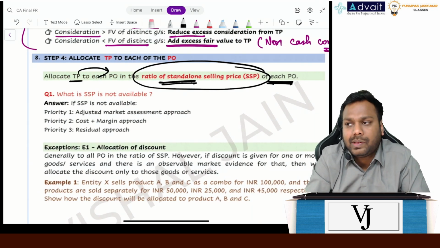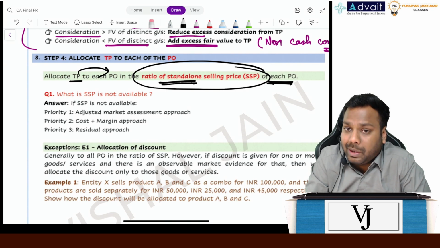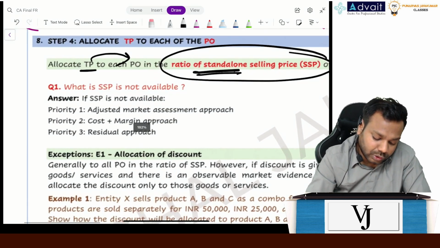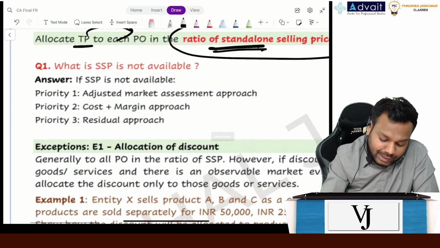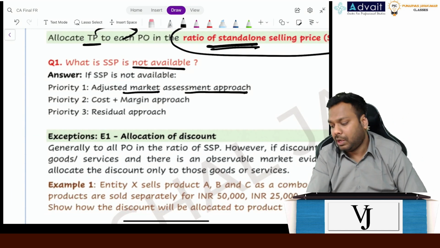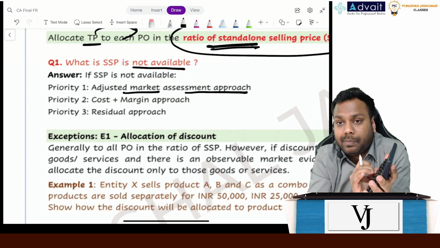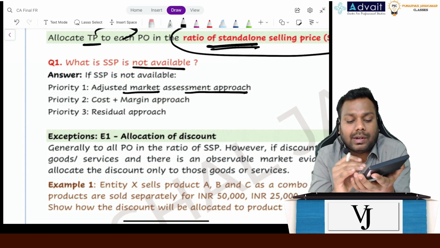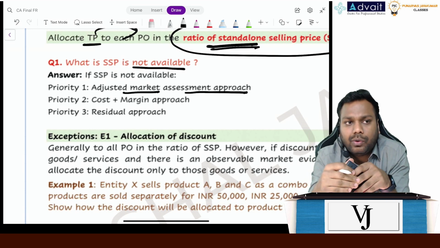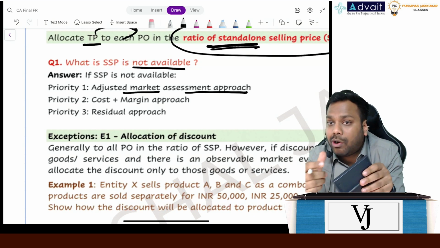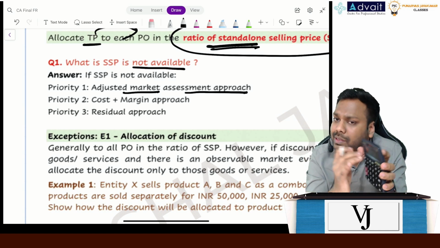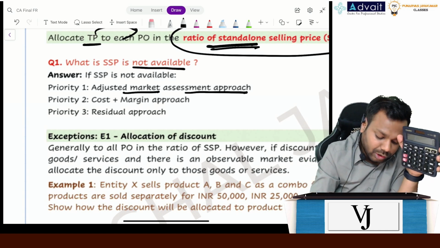But many times the standalone selling price is not available. It might be the case that the entity doesn't sell it individually. If that is not available, what will you do in that case? You will take the adjusted market assessment approach. What is the meaning of this? Let's suppose the entity doesn't sell this calculator individually. So I will see if someone else in the market sells a similar calculator, maybe of a different brand. Then I'll adjust for the changes in features or brand name, whatever the change is. I will adjust the market value and arrive at the market price for this calculator which I am selling in this case. This is called adjusted market price.